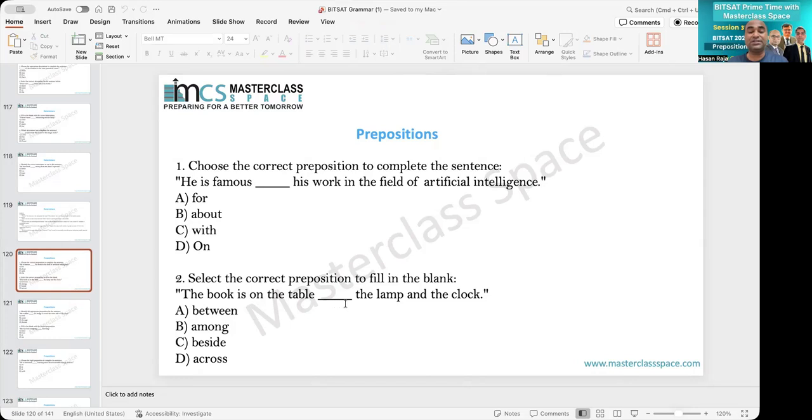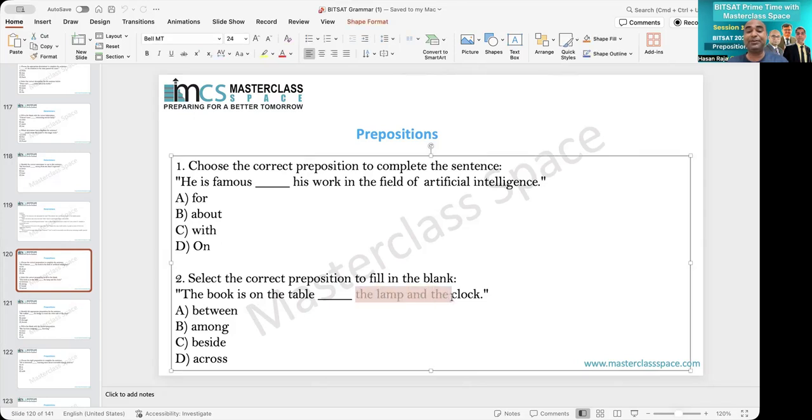The book is on the table, the lamp and the clock. Now here you can apply the rule, because it is saying lamp and clock, so you can guess it should be between. So the answer is A. However, to understand more about A, B, C, D: between is for 2, among is more than 2. So what if the sentence is the book is on the table, lamps, clocks, walls? Then among. So more than 2, among; for 2, between.